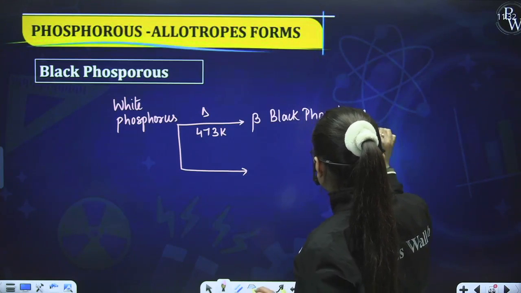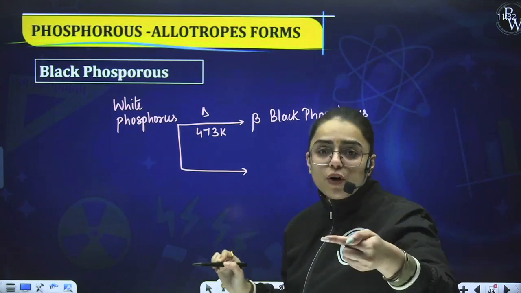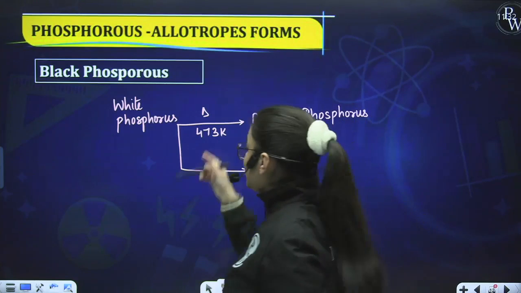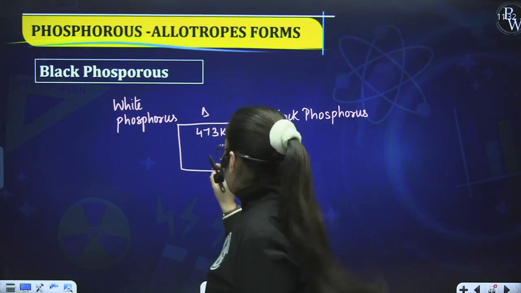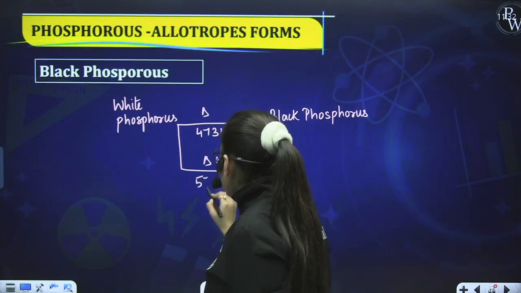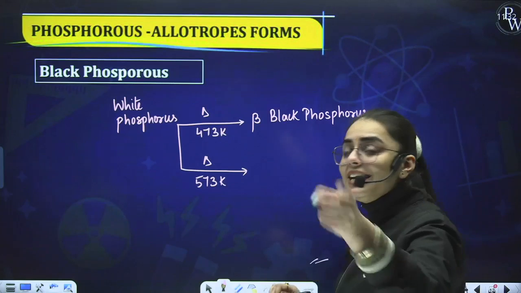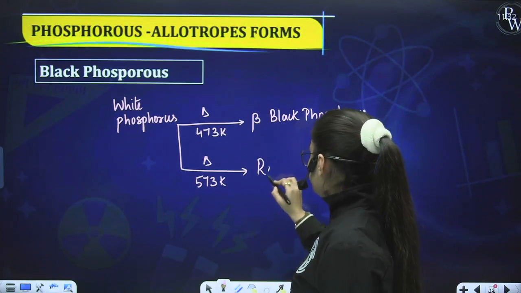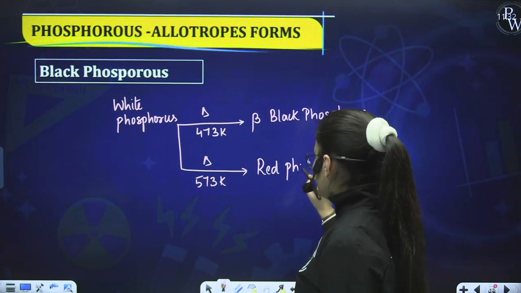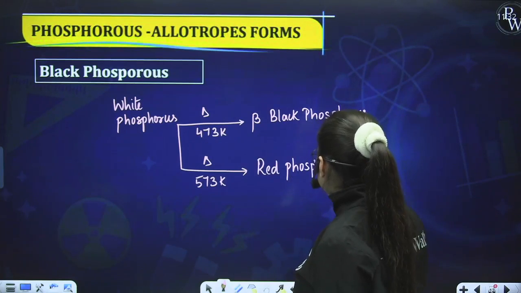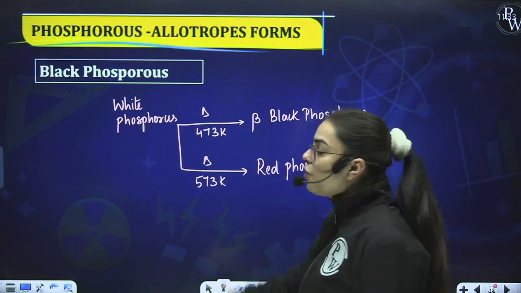And when you are heating white phosphorus at 573 Kelvin, now here you are using 573 instead of 473, what you shall be obtaining is red phosphorus. Wow, ma'am. Okay, ma'am. This we have got to know, but how will we obtain alpha form of black phosphorus?